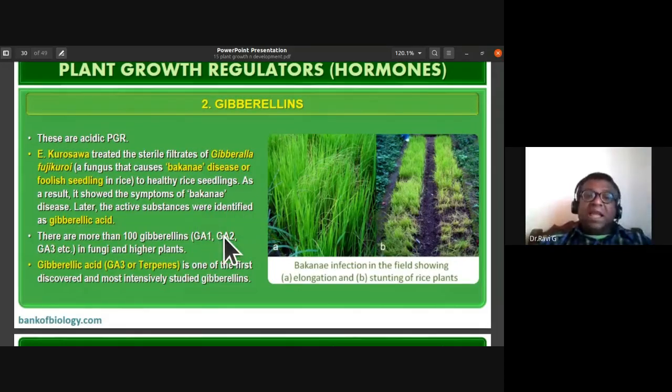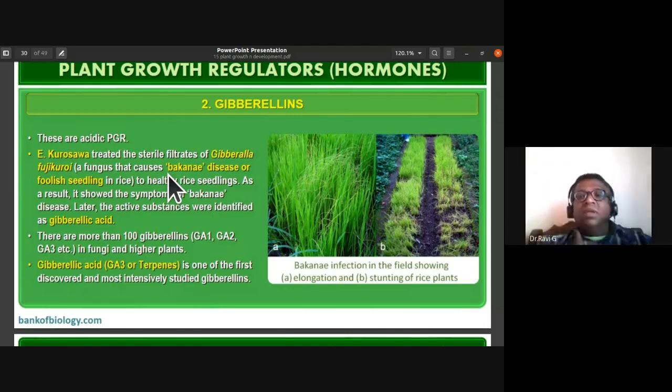Later, they extracted the active substances, which were identified as gibberellic acid. I told you how this foolish seedling disease or Bakanae fooled the farmers of Japan. Later, when they made a study, they understood that this disease is caused by a fungus, Gibberella fujikuroi, which led to internodal elongation.